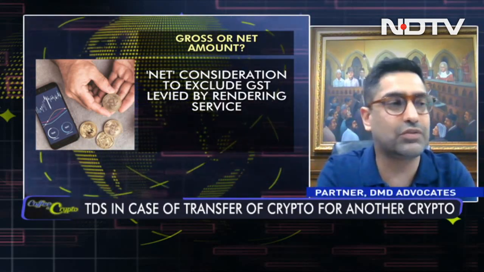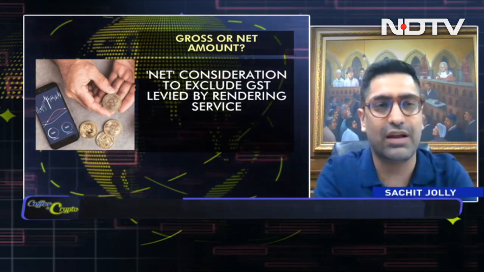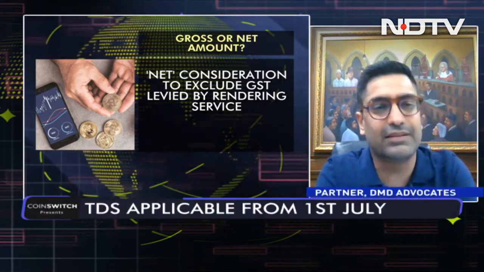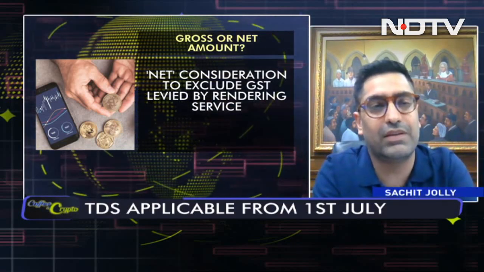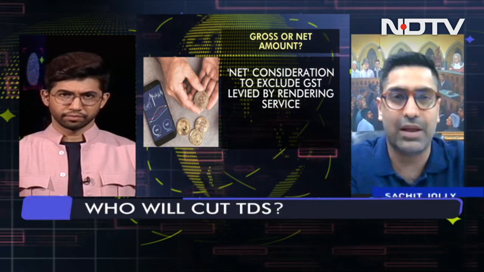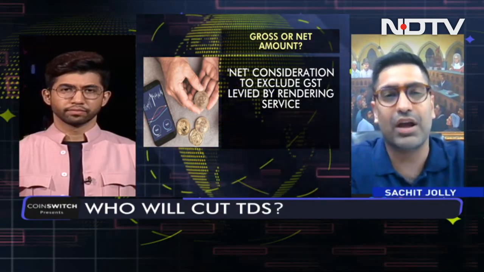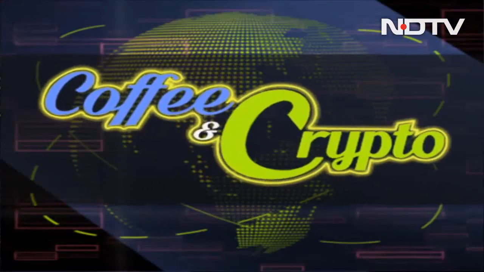So the TDS which was deducted from the consideration will now have to be refunded. This is like any other situation where a businessman receives, or a lawyer for that matter, let's say, receives consideration for his professional services. There is a TDS on that. But ultimately, if the overall tax liability of the lawyer or the businessman is less than the TDS amount, then the balance gets refunded. That's how the provisions work.